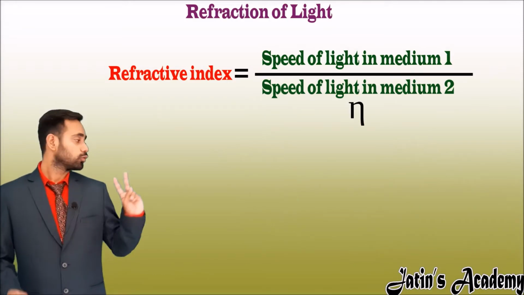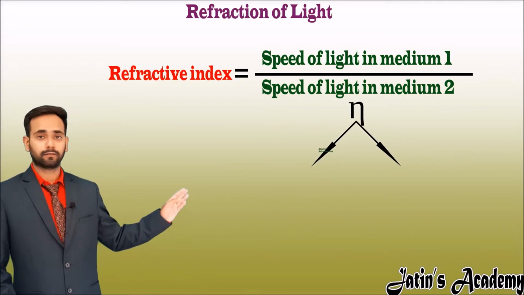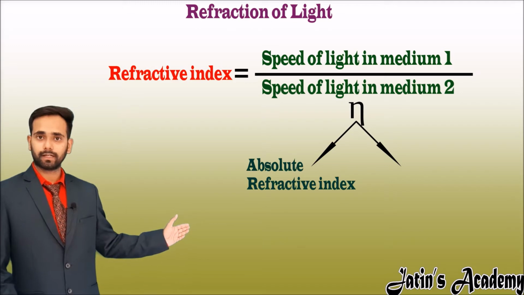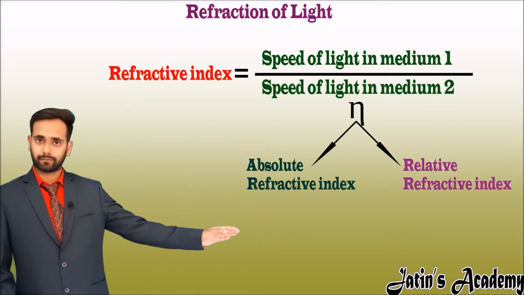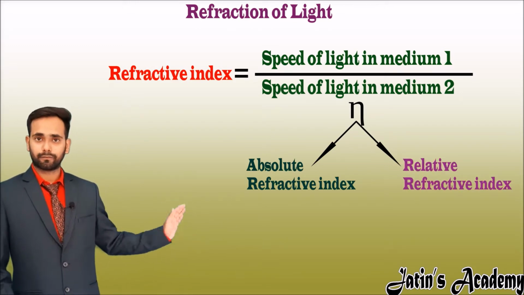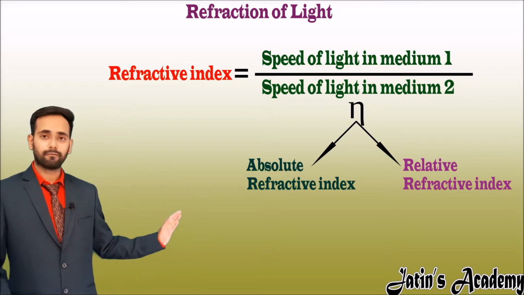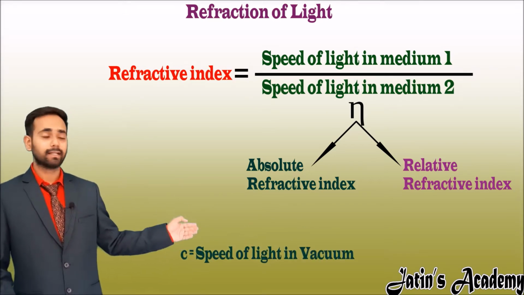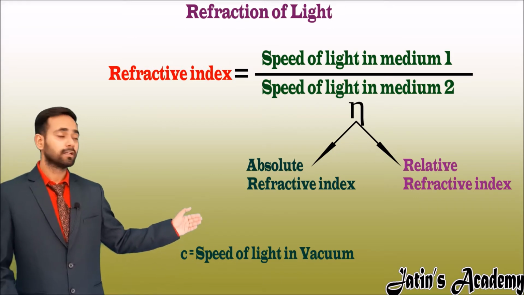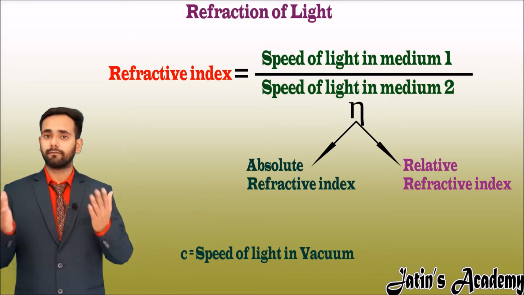We have two types of refractive index. First is absolute refractive index and second is relative refractive index. In absolute refractive index, medium 1 is a vacuum, and in the relative refractive index, medium 1 is other than vacuum.